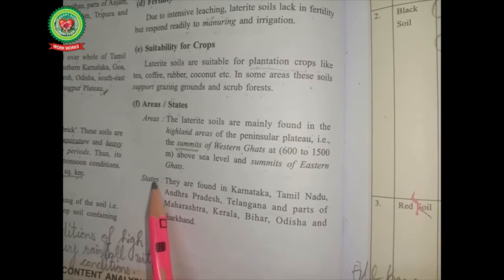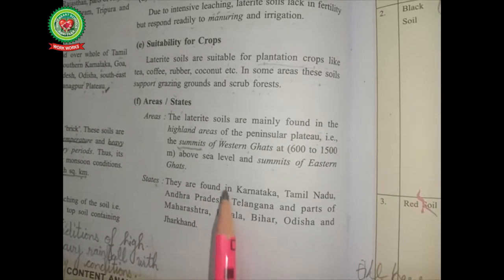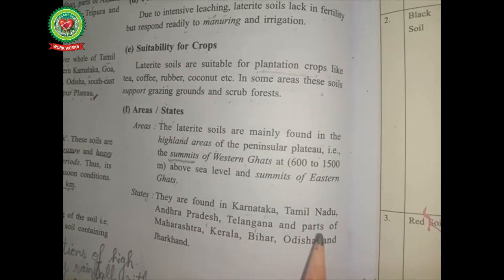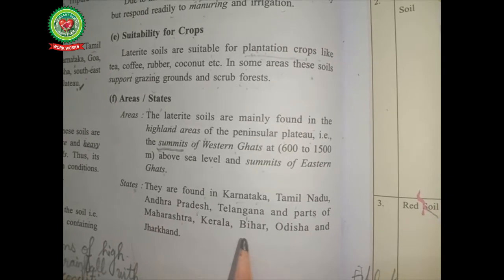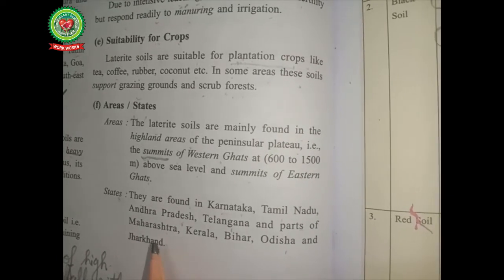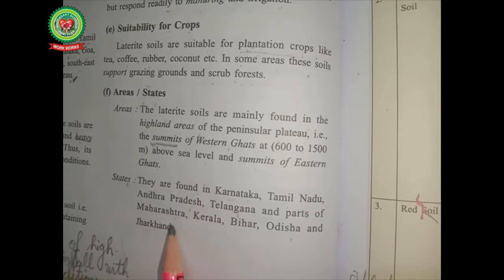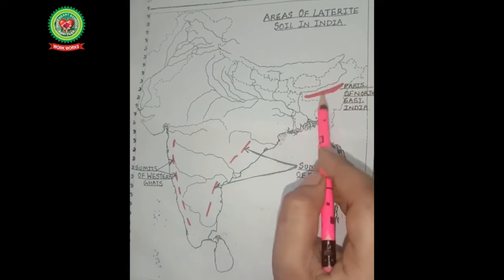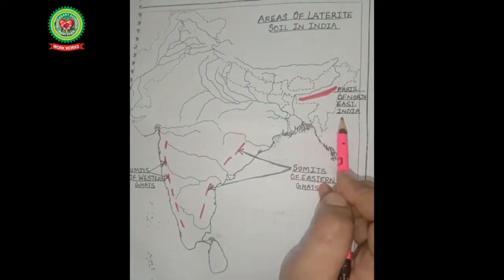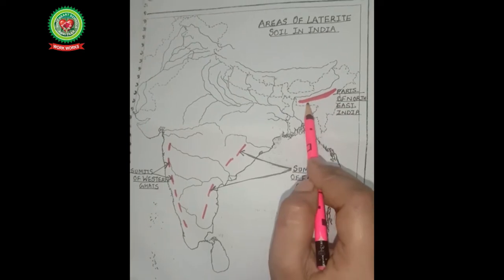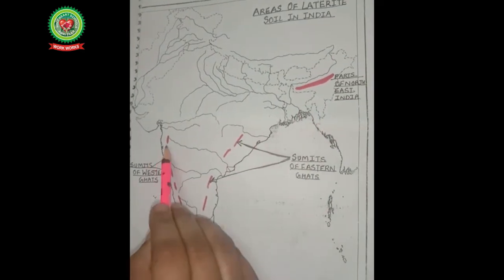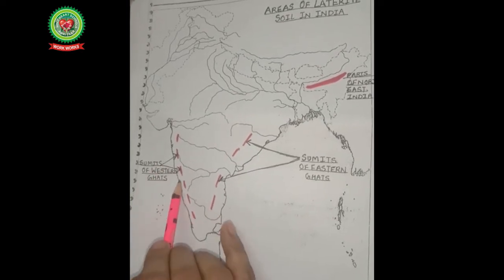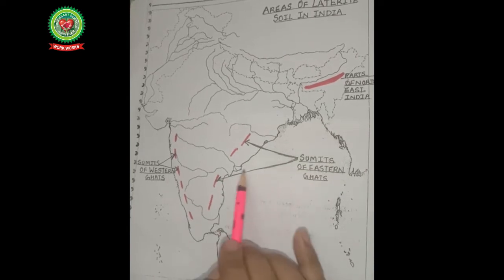And now the states in which it is found in India. They are found in Karnataka, Tamil Nadu, Andhra Pradesh, Telangana, parts of Maharashtra, Kerala, Bihar, Odisha and Jharkhand. Now students, let's watch these states in the map. Now let us see the areas of laterite soil in India. The first state is covered in the parts of northeast India in down of Assam. Secondly, it is found in the summits of Western Ghats, that is top of the hills of Western Ghats. Then in the summits of Eastern Ghats.